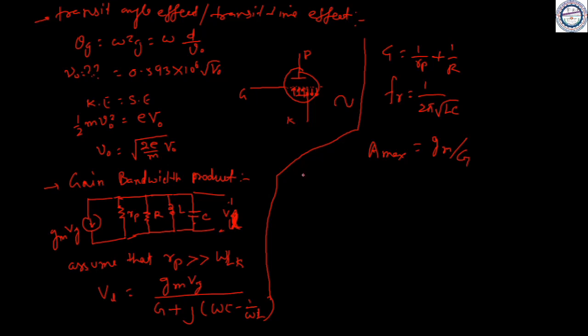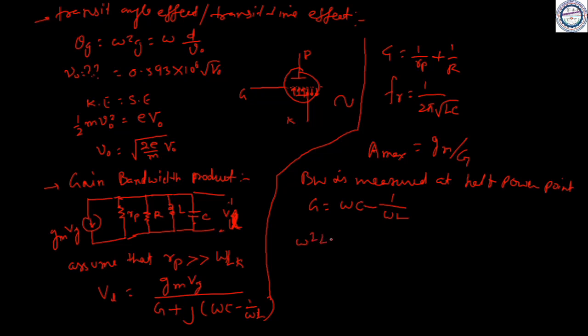Bandwidth is measured at the half power point. So G should be equal to omega C minus 1 upon omega L. At the half power point, the real part and imaginary part should be equal. After solving this, you get omega squared LC minus omega L G minus 1 is equal to 0, a quadratic equation.